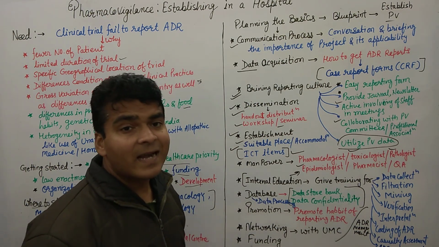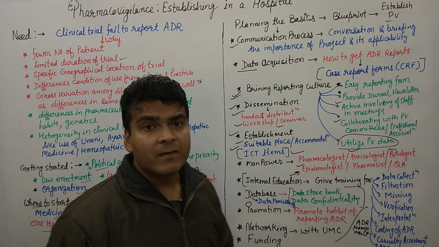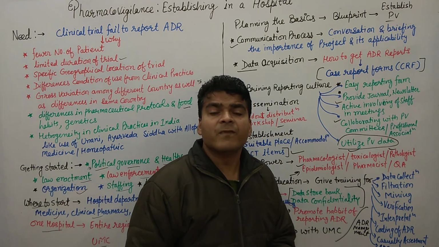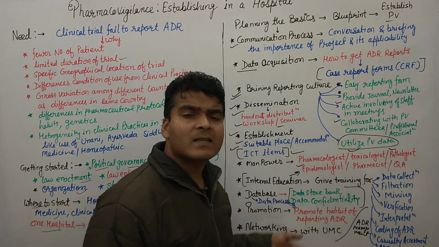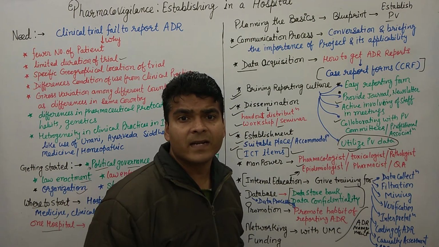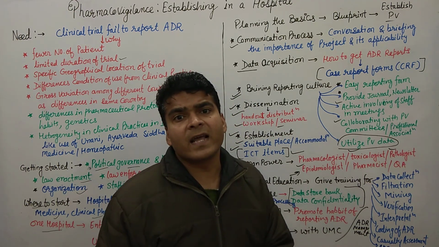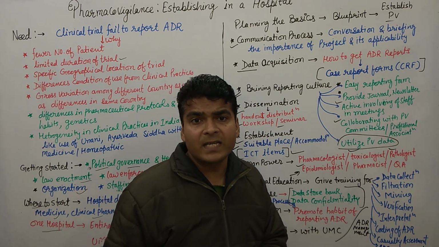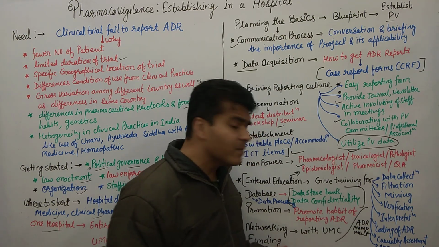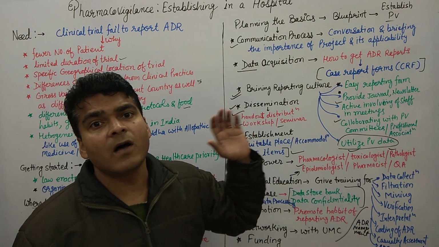Then funding, that is one of the most important parts. Clear? Without funding we can't do anything. In the government sector, the government is providing the funding, as well as WHO or the World Bank. In the private sector, philanthropic organizations and some healthcare professional bodies are providing the funding. Without funding we can't run a pharmacovigilance center in a hospital.